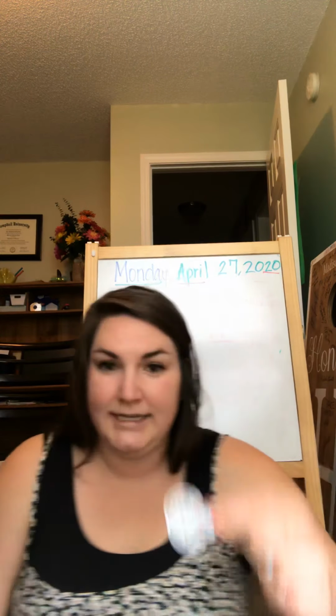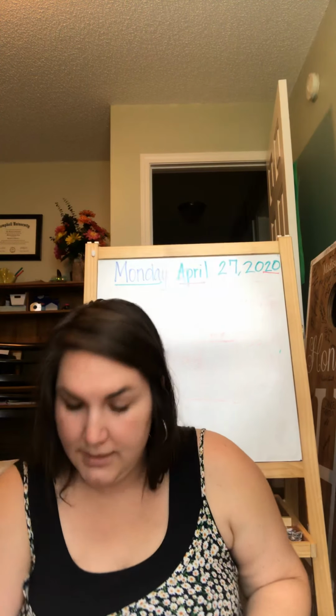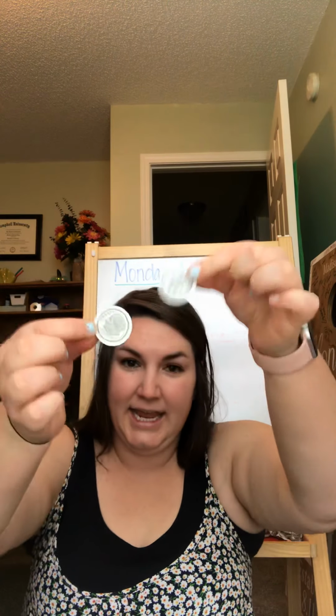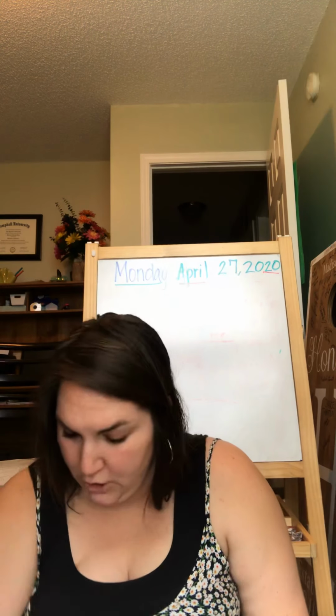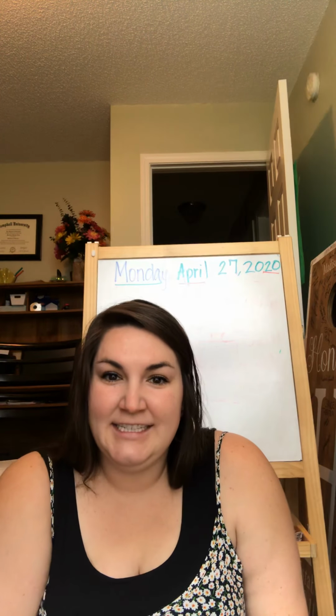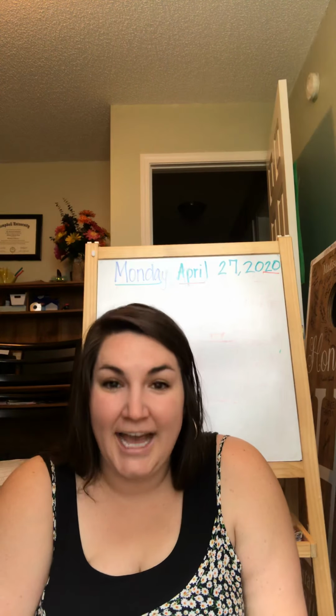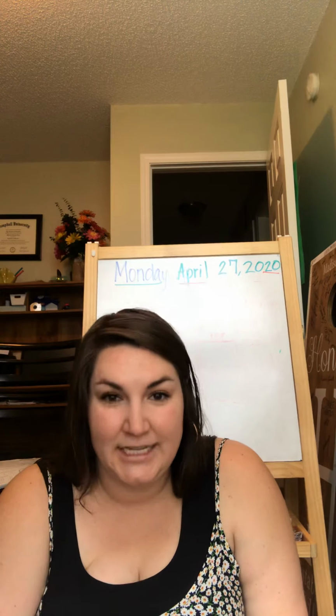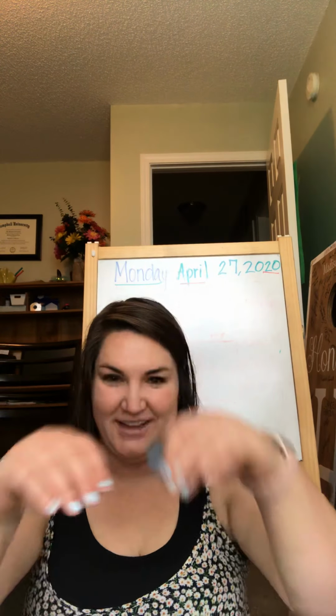And then last but not least, what is this coin? It is a dime. And how much is a dime worth? 10. It's worth 10 cents. Let's start at the number 70 and count by tens. 70, 80, 90, 100, 110, 120. All right, stop there. Very good.